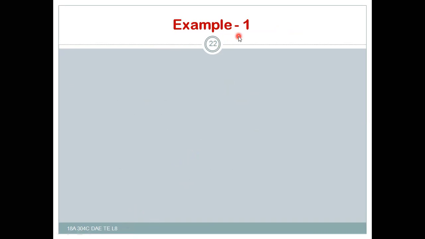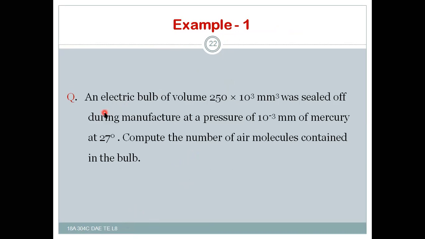Example 1. An electric bulb of volume 250 into 10 to the power of 3 mm cube was sealed off during manufacturing, that means at constant volume, at a pressure of 10 to the power of minus 3 mm of mercury and at 27 degrees Celsius.